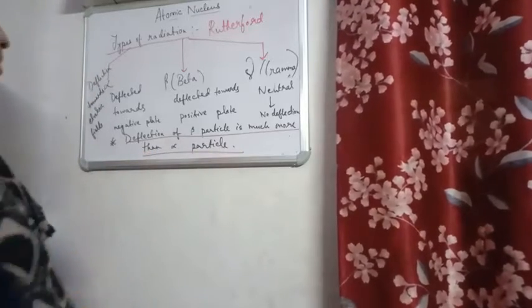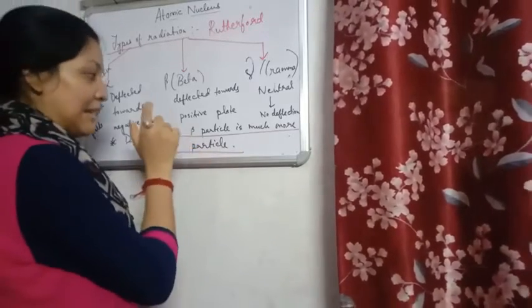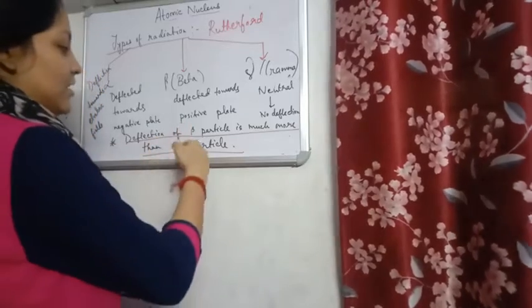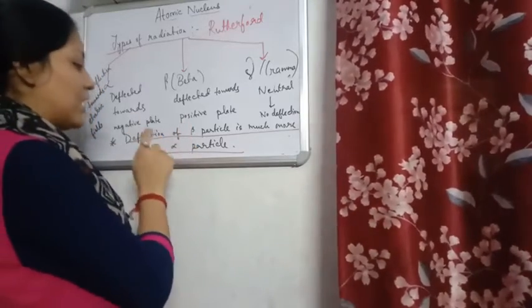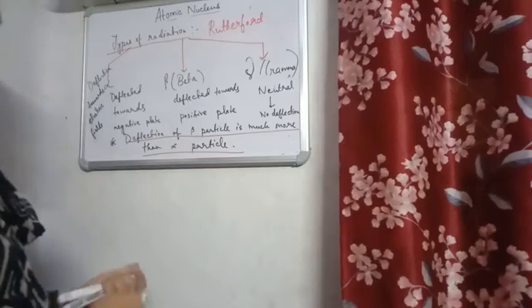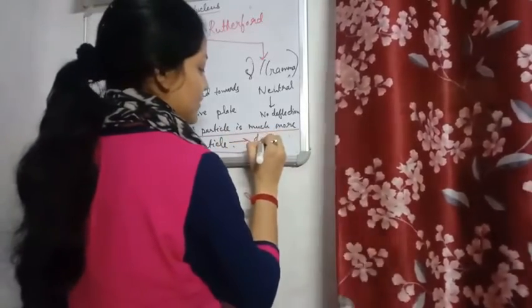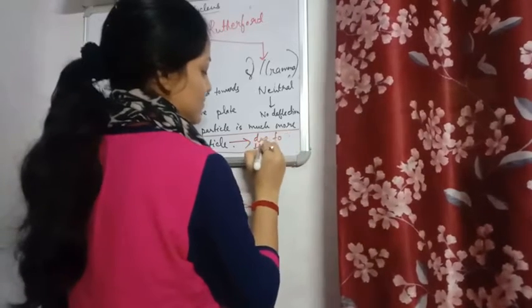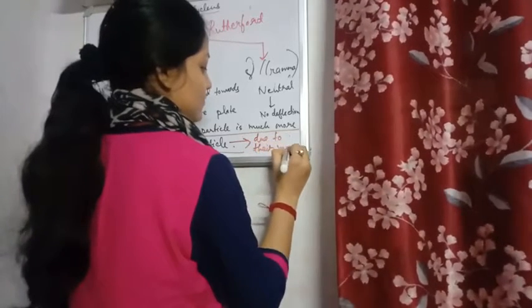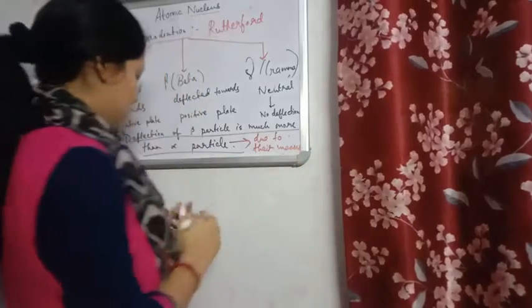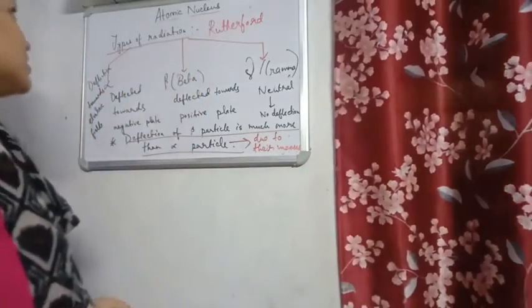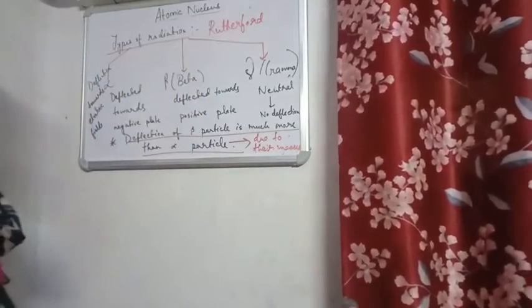Why? Because beta particles are lighter, they have negligible mass, and alpha particles are heavier. So alpha particles get less deflected and beta particles get more deflected. The reason is due to their masses. So these are the properties of alpha, beta, gamma radiations.